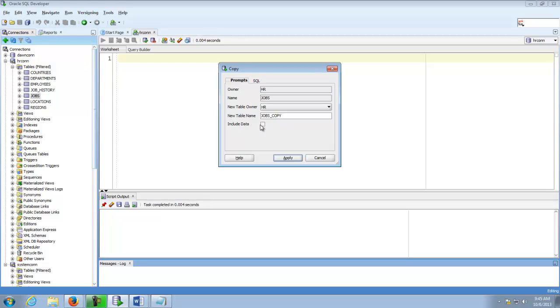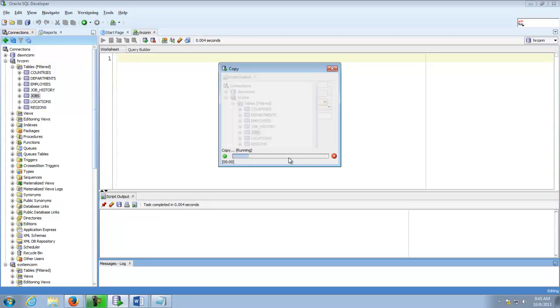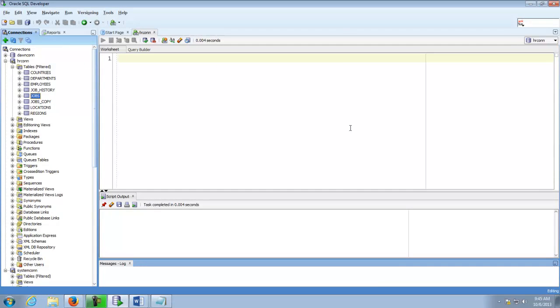So if you're going to do this, be sure to include the data. Otherwise, you just get the shell of the table with no data, and that doesn't help us, obviously, in this scenario.